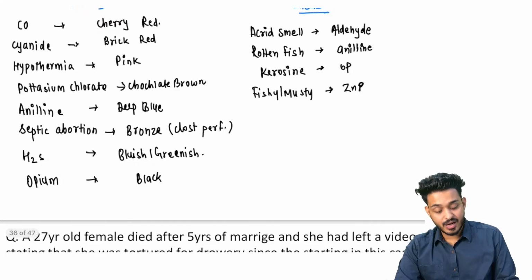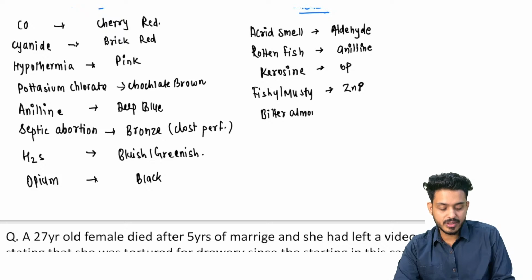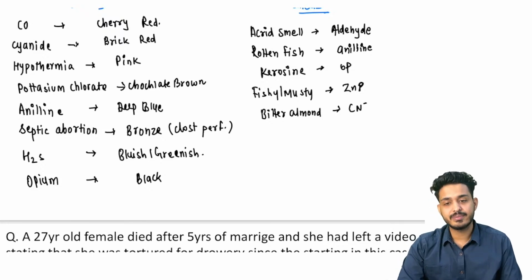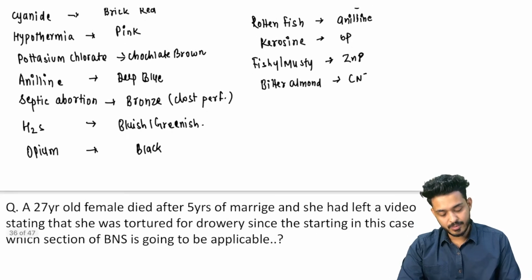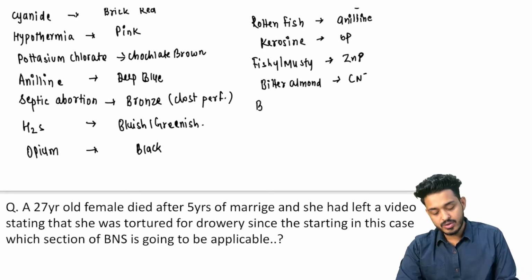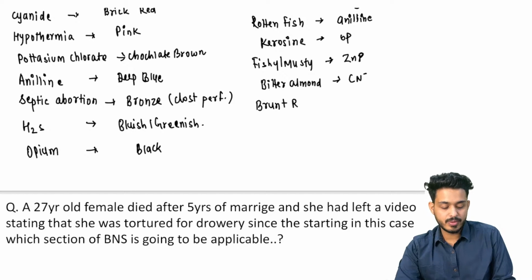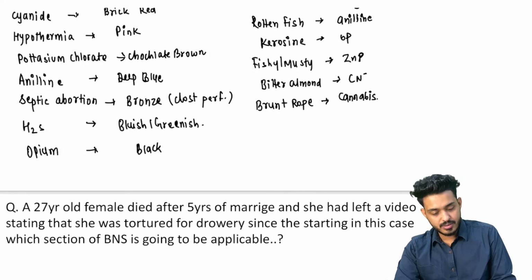Next, bitter almond, that is going to be cyanide poisoning. Cyanide poisoning will be having what? Bitter almond, right? Burnt rope, jali hui rassi, that is seen with cannabis or ganja, right?